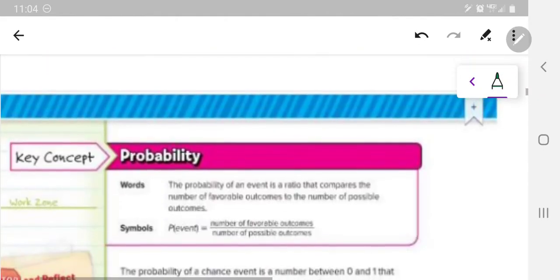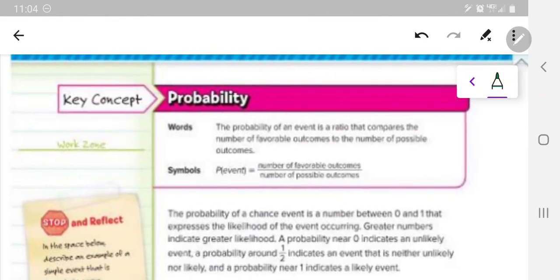Move along with me, and hopefully you're writing down notes and doing what it takes to clarify and understand this lesson. Probability. Here we go. The key concept. You can put a little star here. This is helpful: number of favorable outcomes versus the number of possible outcomes.